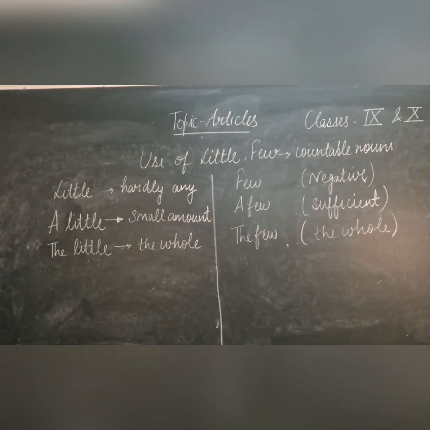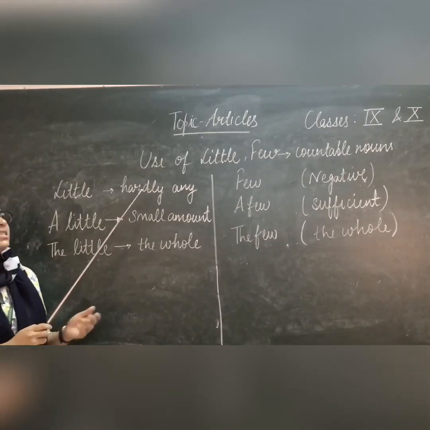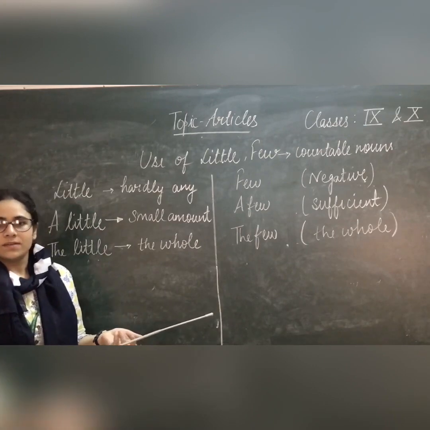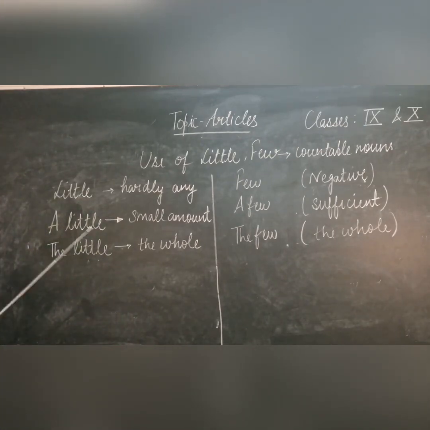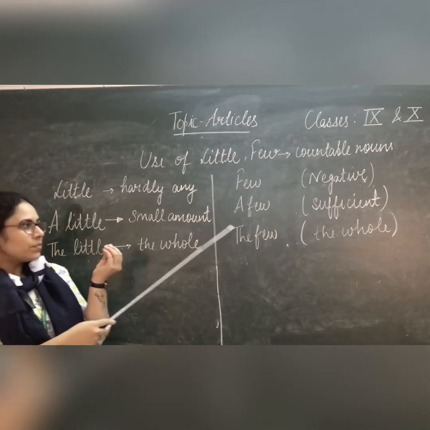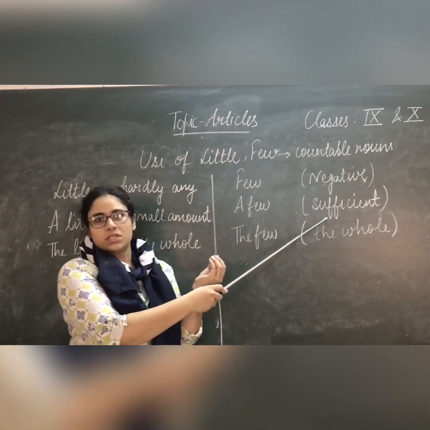For example, little did they know of the danger. Simply we are saying that, in other words, they know nothing. Second is a little. A little means a small amount, something that is sufficient.